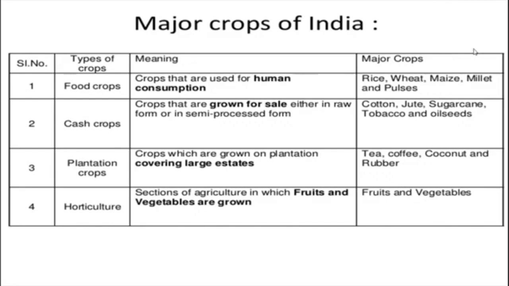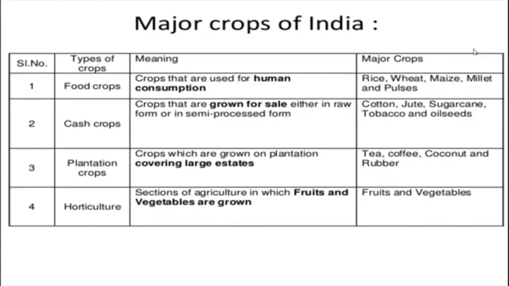Okay, fine. Now plantation crops. We have already seen about plantation: crops which are grown on plantations covering large tracts of land, right? For example, tea, coffee, coconut, banana, rubber, these are the plantation crops.